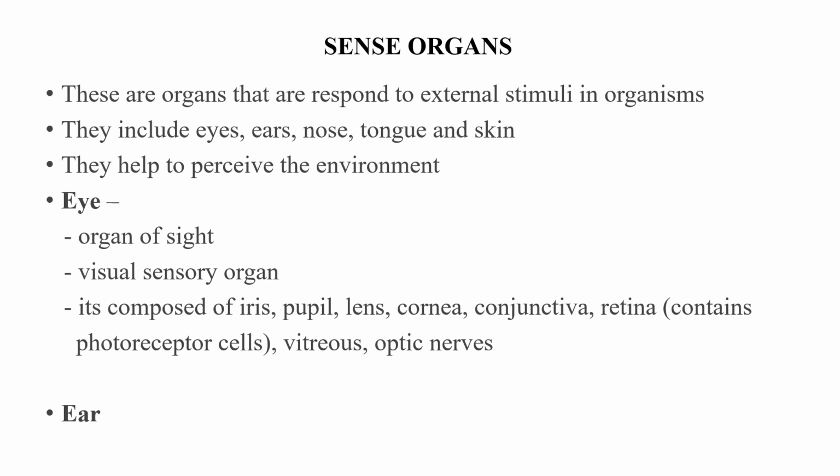For example, if a sound is created by your side, there is an organ in the body that is responsible for collecting the sound and sending it to wherever it will be interpreted in the body. So these organs, we say that they respond to stimuli.